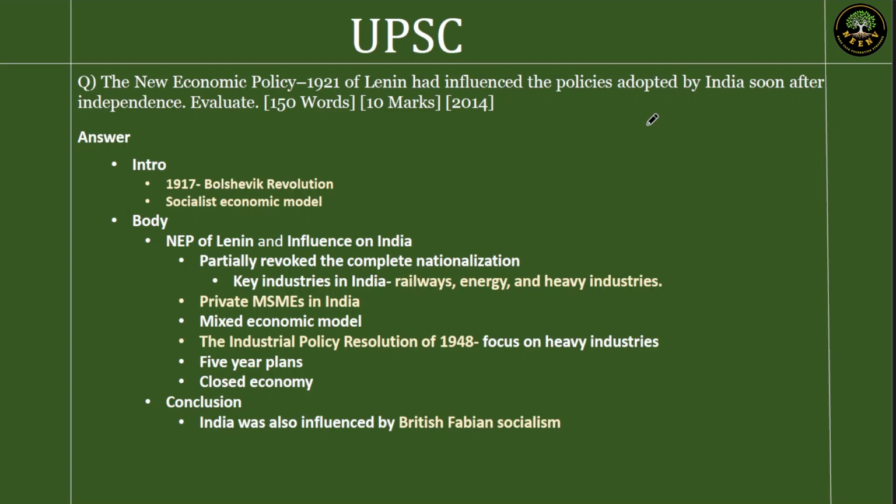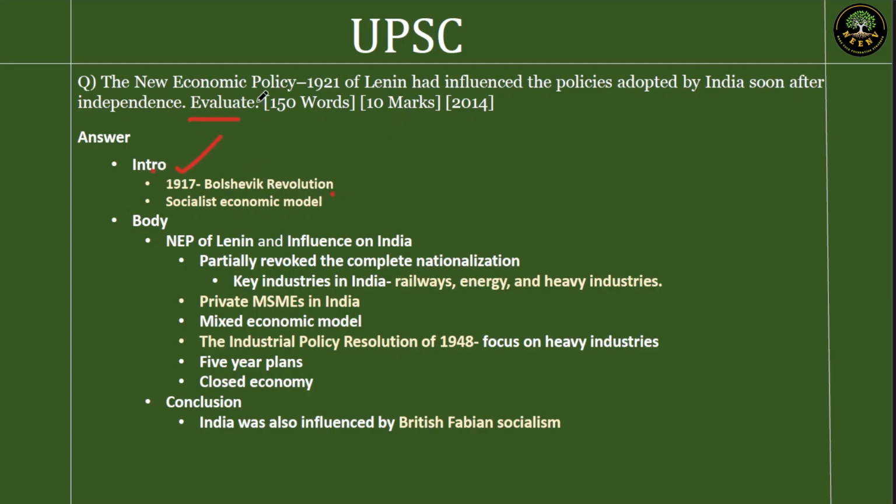We have a question from 2014, a 150-word question from the New Economic Policy of Lenin. The question is, the New Economic Policy 1921 of Lenin had influenced the policies adopted by India soon after the independence. Evaluate. First, we'll give the context of Lenin's policy here.